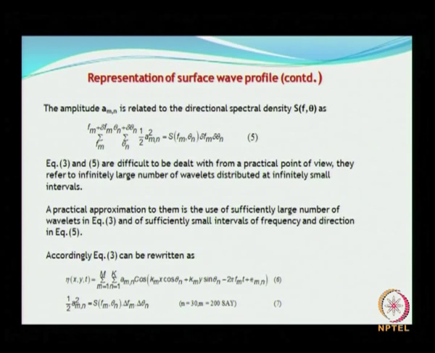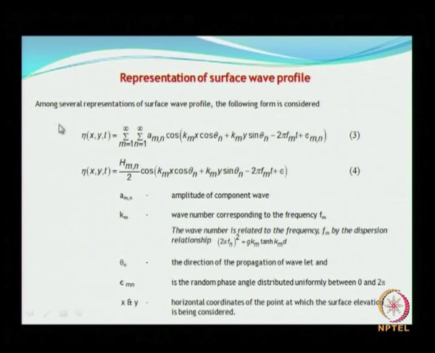sufficiently small intervals of frequency and direction in equation 5. That is, in equation 5 smaller intervals of frequency and direction, but in equation 3 a fixed number of components.